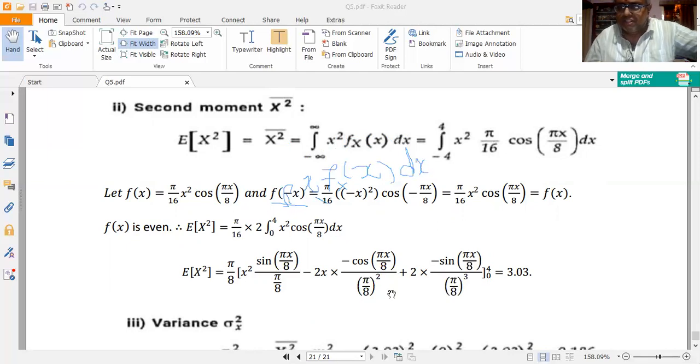Integral of 0 is 0, differential of 0 is also 0, right? So that's why I need to stop at that stage. Now let me come to the evaluation of this problem. So I get E of x squared is equal to pi by 8 x squared for the first function into the first integral of the second function. So x squared into sin pi x by 8 by pi by 8.